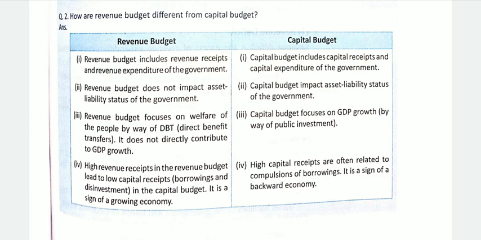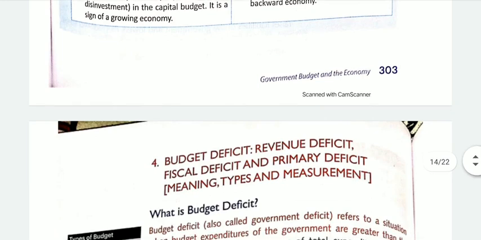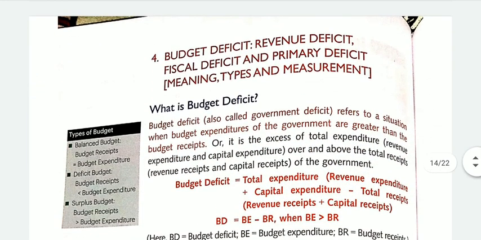So I hope till here it is all clear to you. For moving on to the next topic, I must say here that you all must go through the budget receipts and the budget expenditure, which is categorized into revenue expenditure and capital expenditure, then revenue receipts and capital receipts, because only then will you be able to understand the next topic, that is known as budget deficit.